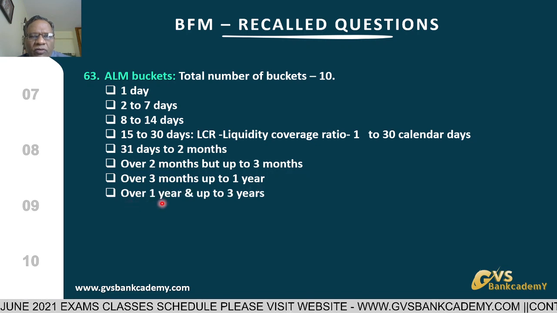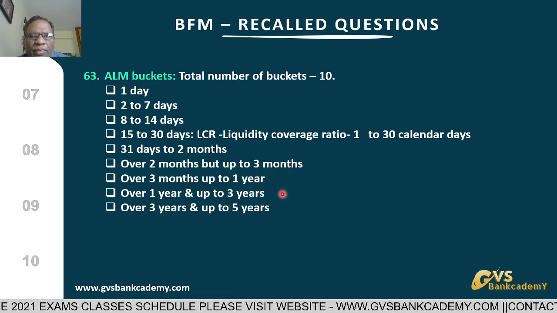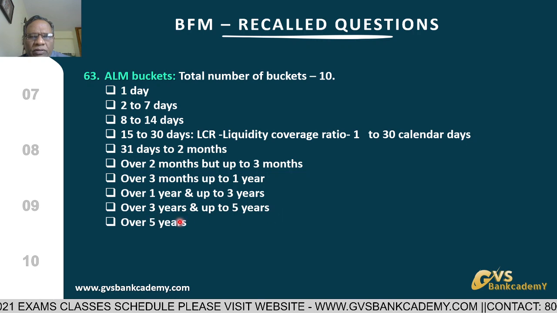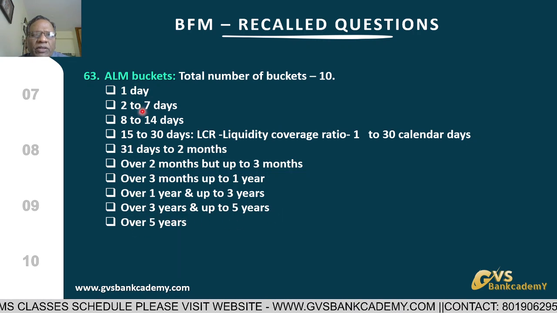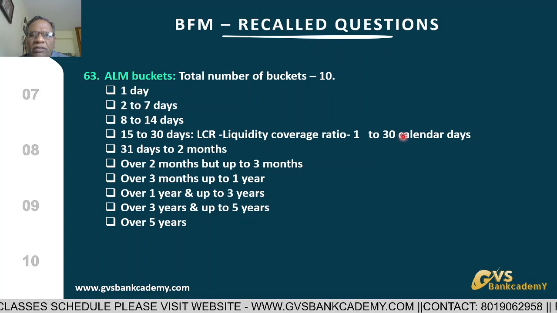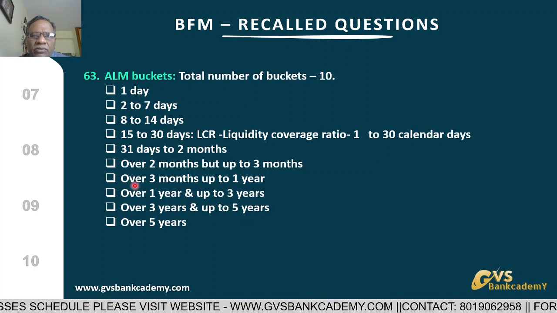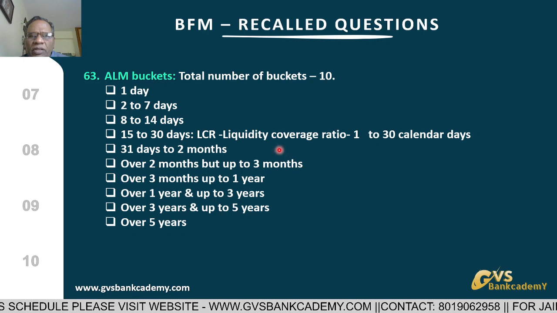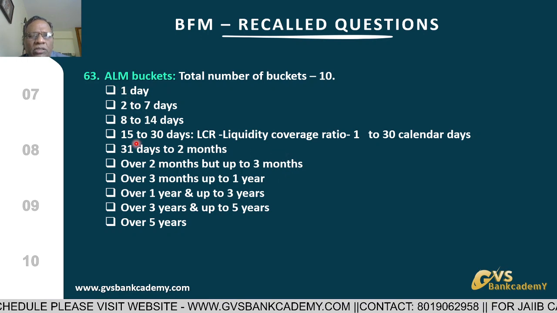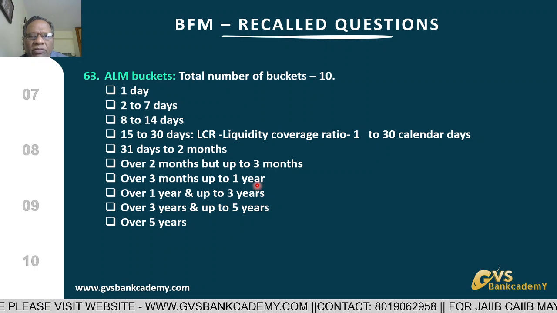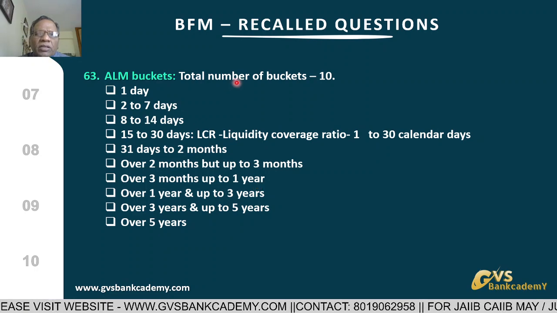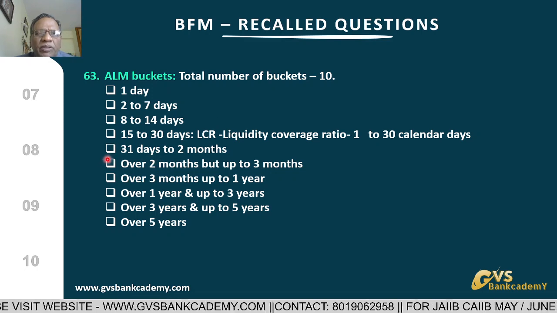Then afterwards, 1 year to 3 years, 3 years to 5 years, and 5 years above. These are the 10 buckets. Out of that, 1 day to 30 days is for the liquidity coverage ratio, and 31 days to 1 year is for the net stable funding ratio. So both, the buckets up to 1 year, the 7 buckets, are very, very important in the banking industry for liquidity management.